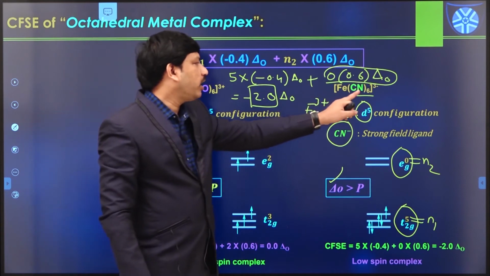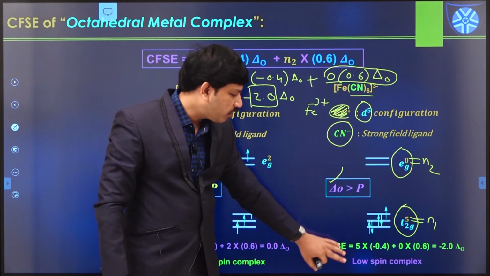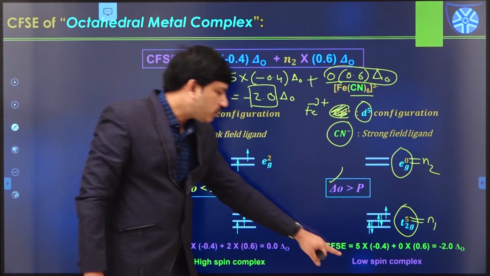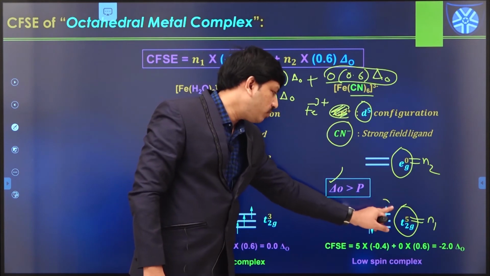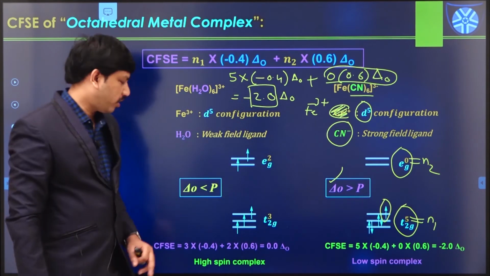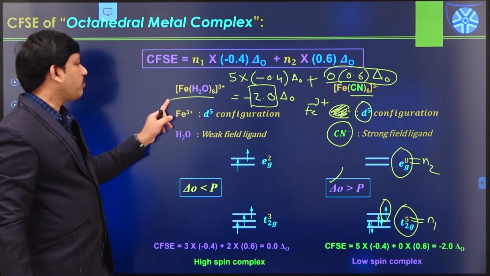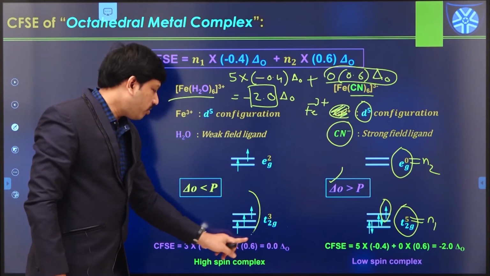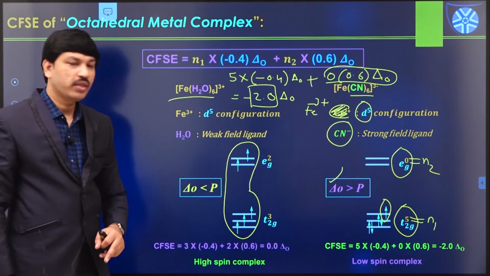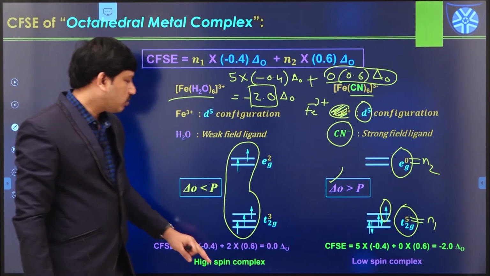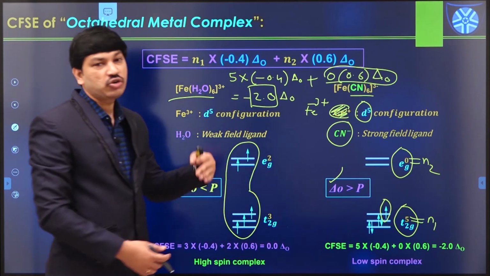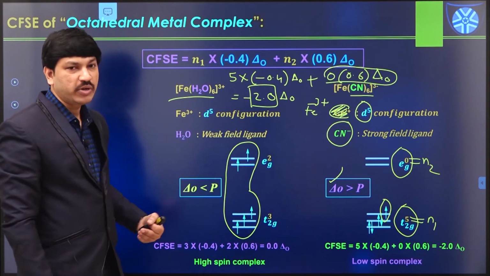So this is the CFSE value, and this negative sign indicates that it is a stable complex. So like this, hexacyano iron 3 complex is actually one of the stable complexes, and this is also one of the low spin complexes. You can see here we have only one unpaired electron. But in the case of hexaaqua iron 3 complex, we have how many unpaired electrons? Total we have 5 unpaired electrons. So like this, we can explain the formation of high spin complexes and low spin complexes.